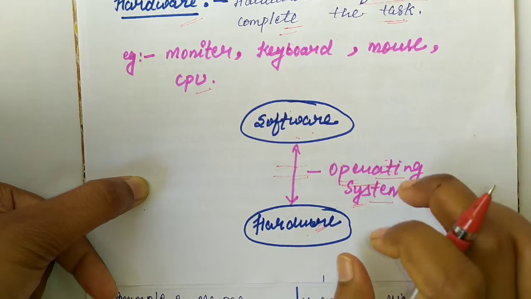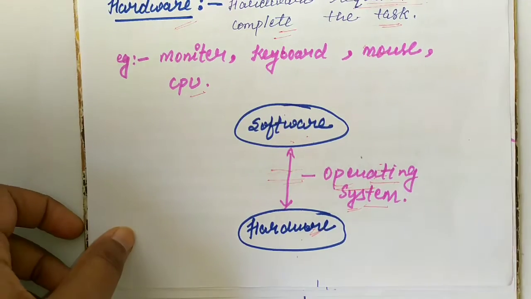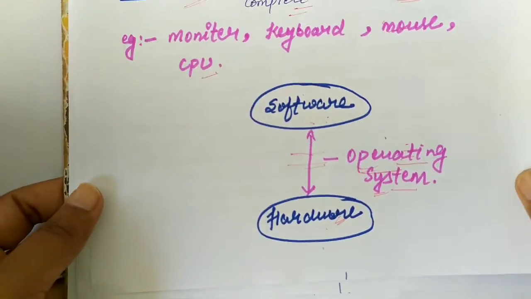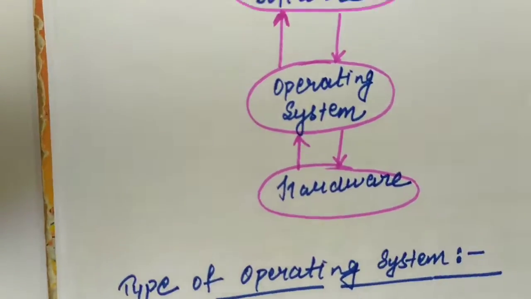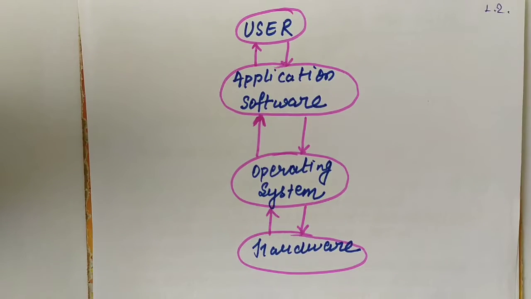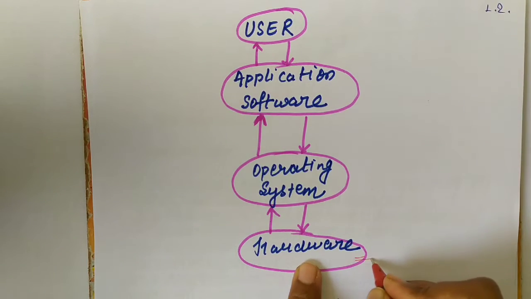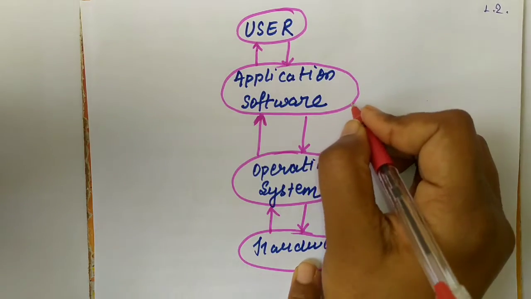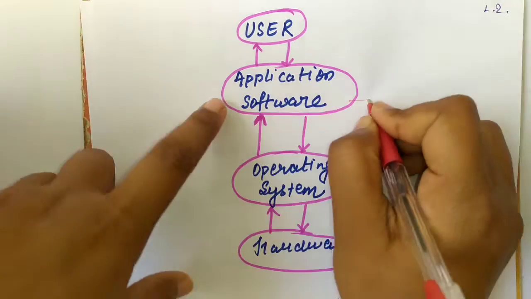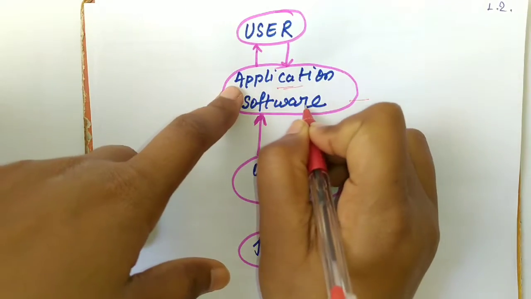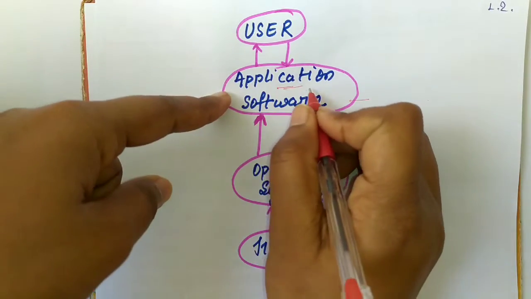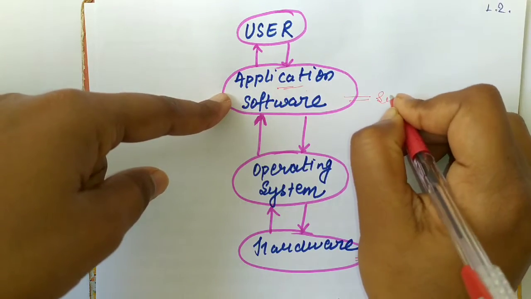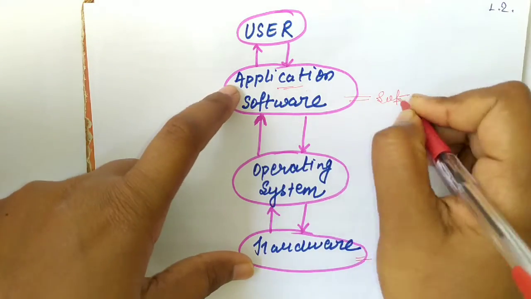Let me show the enhanced diagram of the hardware and the software with the operating system between them. Here it is hardware, and here is software. There are different types of software: utility software, application software and system software. So this is the application software and hardware.